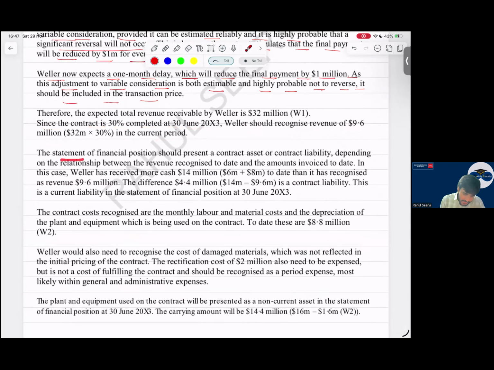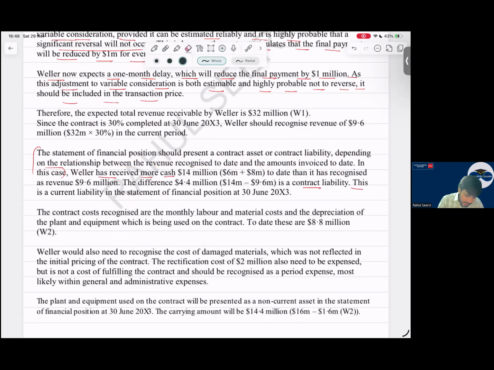The statement of financial position should present a contract asset or contract liability depending on the relation between the revenue recognized to date and the amount invoiced to date. You need not write down this. Directly write: W has received cash of 14 million, which is more than the revenue recognized of 9.6. The difference of 4.4 is a contract liability. This is recorded in the current liability under the financial statement at 30th June 2003.